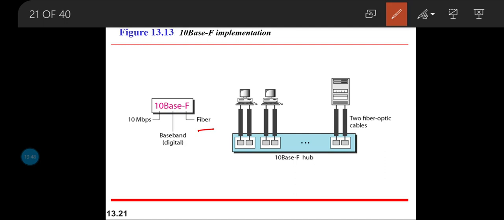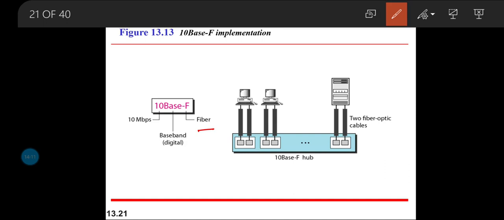The only thing to look at in the topology is that in 10BASE-T and 10BASE-F, we implement a star topology, where all the stations are individually connected to the hub.